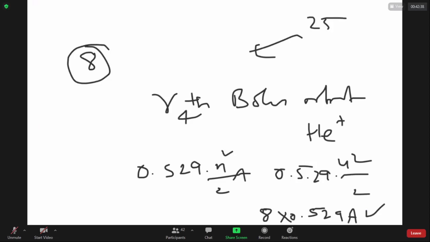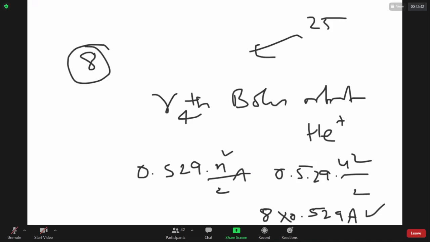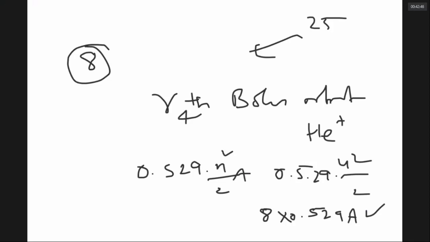And there will be some questions which require a combination of two concepts, like heat of combustion and a type of bonds. These are 16. 8 are straight questions, 8 are combination questions.